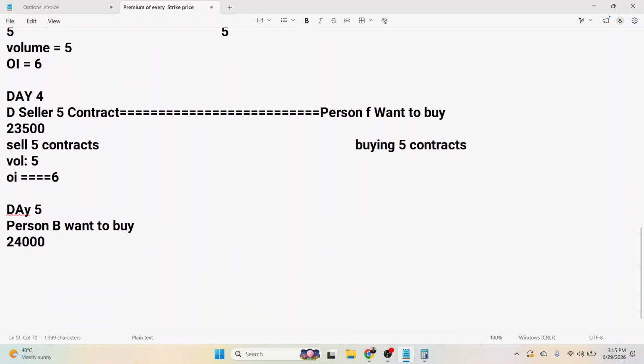So for example, if there is a person G, person G would like to sell and person B would like to buy, one lot.